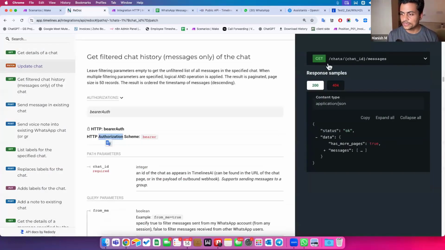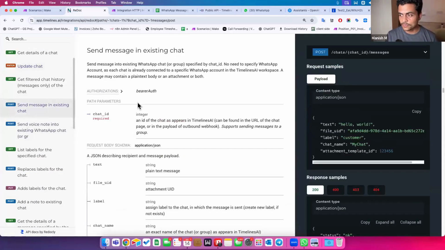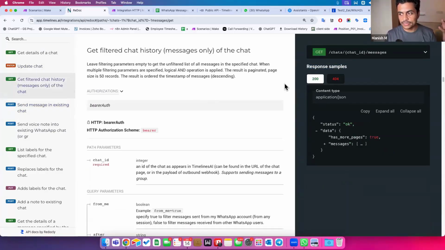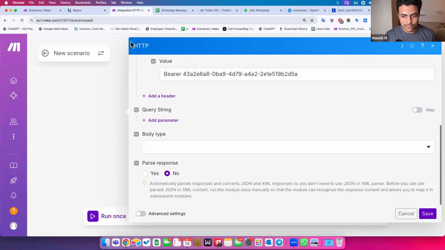See this, this API doesn't require sending any stuff. It says simple response samples, nothing else. In case of post messages, if you see, it says request sample. That means you have to send this data along with your API request because you're going to create something inside your system. But in this case, we are trying to fetch information from the system. So we don't need to send anything else apart from this chat ID. Now, along with this, we should always say parse response.